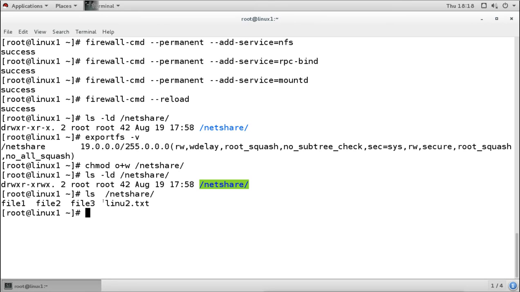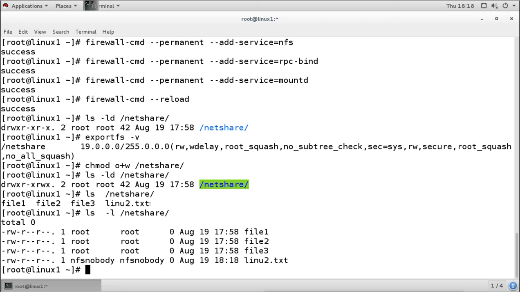It is created here. But when you see it in detail, you will see that this file is created, but who created the file? It says NFS nobody. So actually the root user created the file, and it is saying it is created by NFS nobody. So it considers the other machine's root user as an NFS nobody, anonymous.